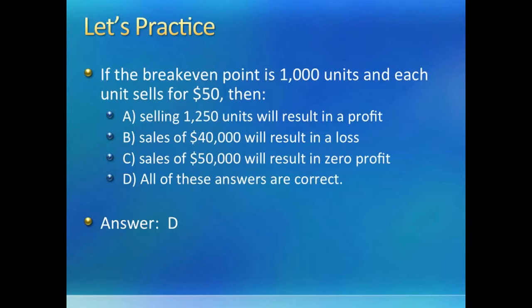In this problem, you are given the break-even point already and the selling price is given as $50. Keep the formula handy and read the options. Option A is correct because selling anything above 1000 units will result in a profit. Option B is also correct because sales of $40,000 at $50 a piece will mean only 800 units, which is below the break-even level. Thus, it would result in a loss. Option C is exactly right too because 1000 units at 50 means sale of 50,000 at break-even, meaning zero profit. So D, which says all are correct, will be our correct answer.